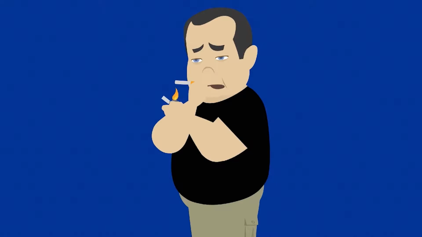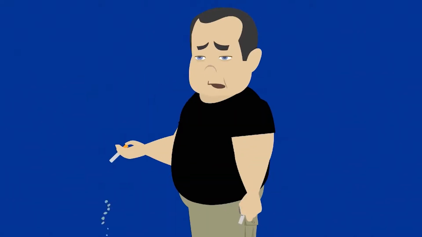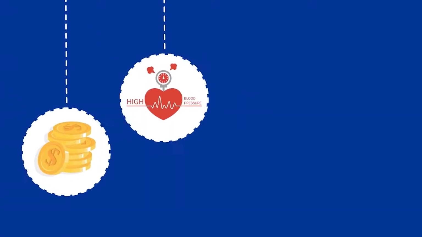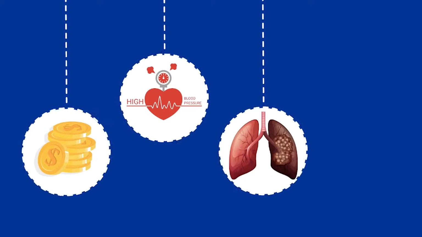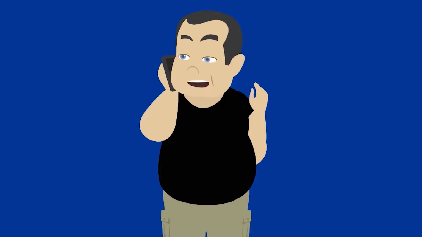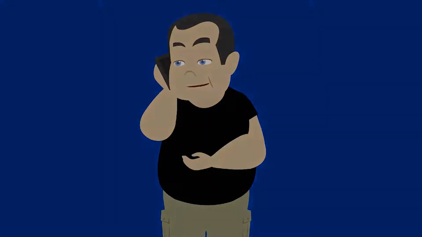The single most important thing you can do to immediately improve your health is to stop smoking. Cigarettes are not only expensive, they also increase blood pressure, cause heart disease and lung cancer, and can ultimately lead to death. There are many programs that are entirely free or covered by health insurance that can help you stop smoking. Talk to your doctor about a program that will be right for you.